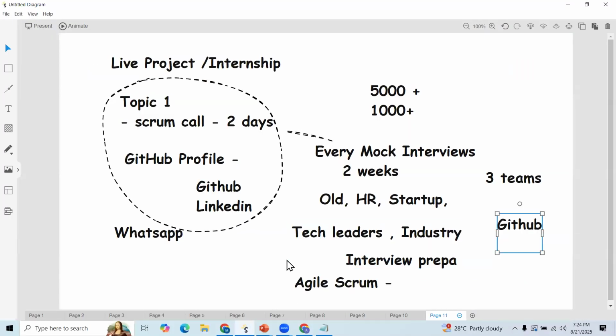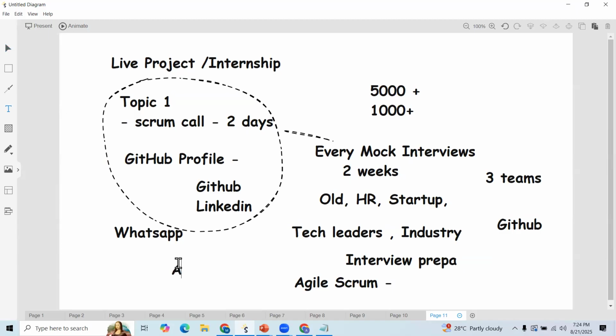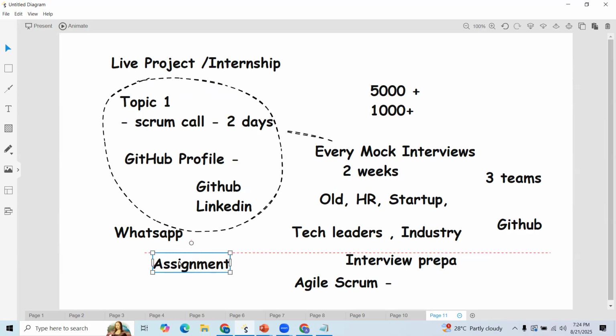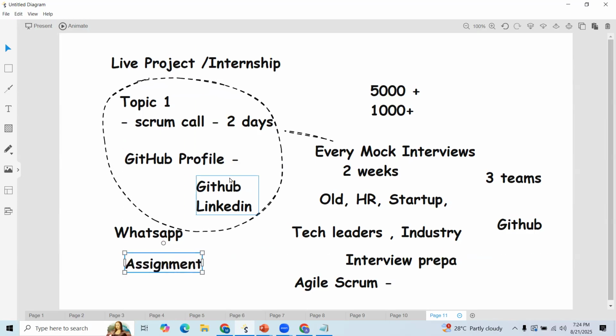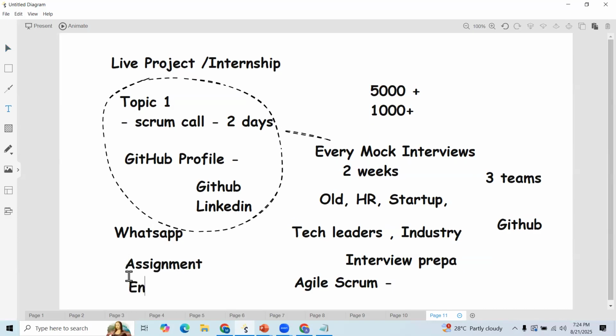One more thing I forgot to mention: for each topic we are giving assignments, daily assignments, and once you complete each topic there is a complete assignment also. So it's daily classes, topic-wise work, and then an end-to-end project. Step by step we are going to progress.